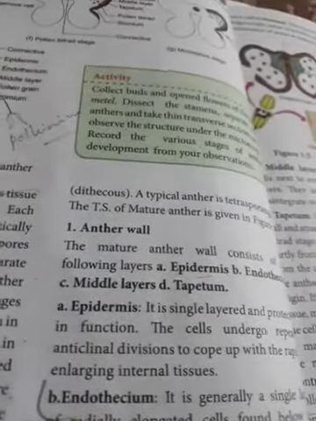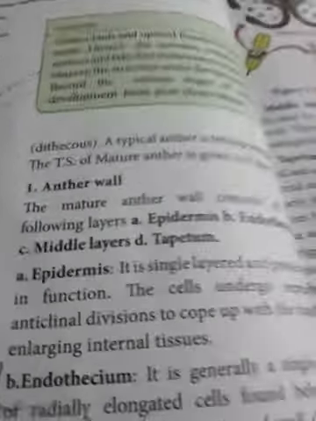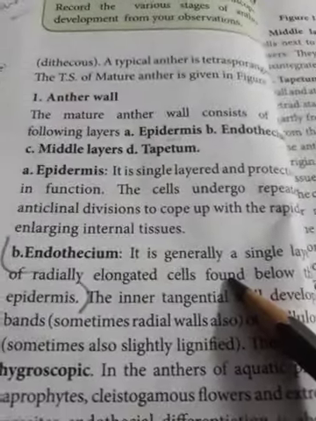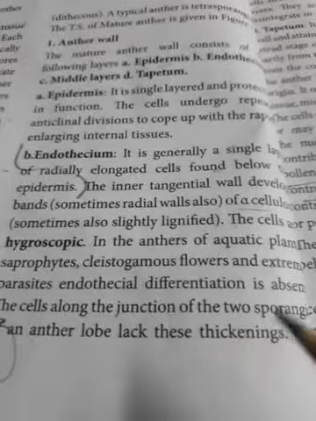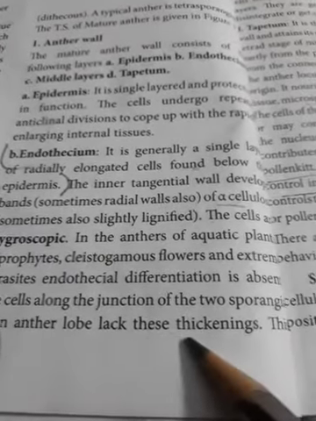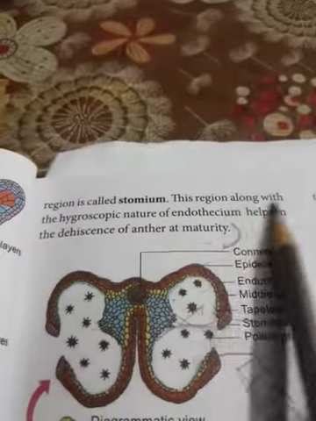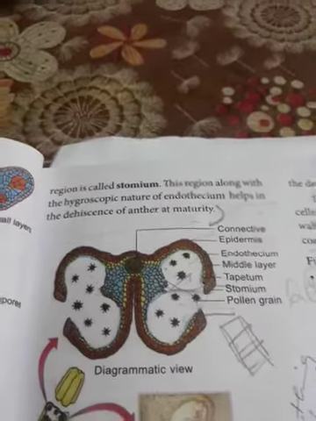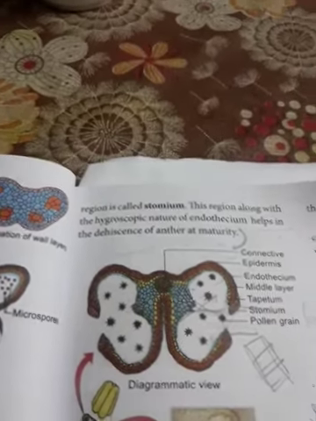Come to the page number 8, and you have to say endothecium. First 2 lines you have to say first. That it is generally a single layer of radially elongated cells found below the epidermis. After that, the cells along the junction of the 2 sporangia of the anther lobe lack these thickenings. This region is called stomium. This region, along with the hygroscopic nature of the endothecium, helps in the dehiscence of anther at maturity. These 4 lines you have to write for that answer. So question number 41 completed.